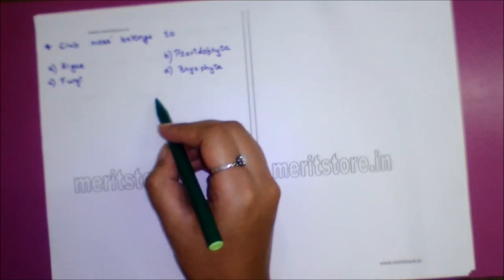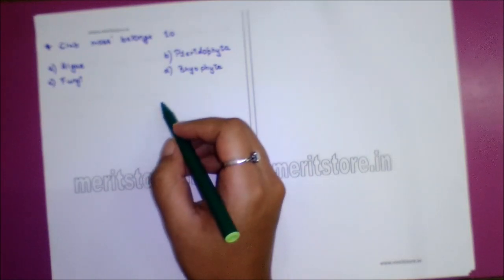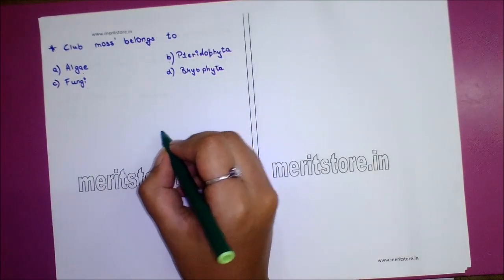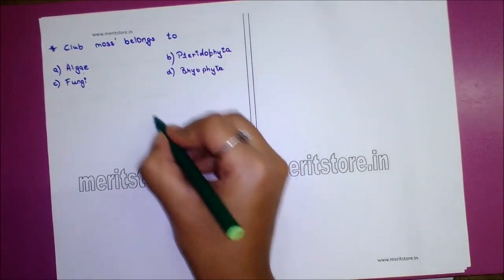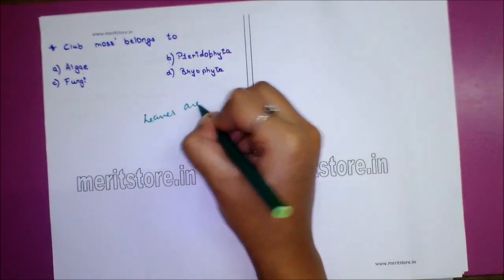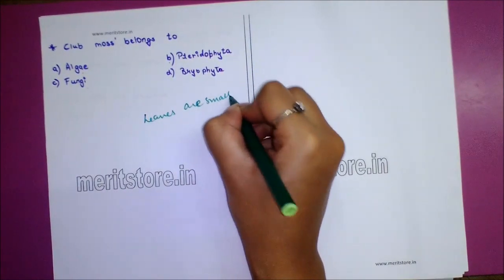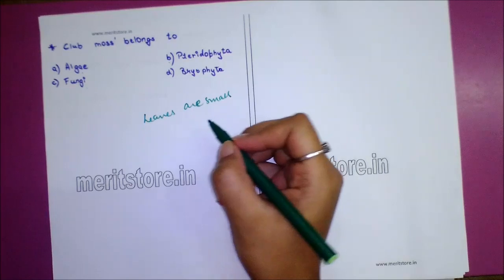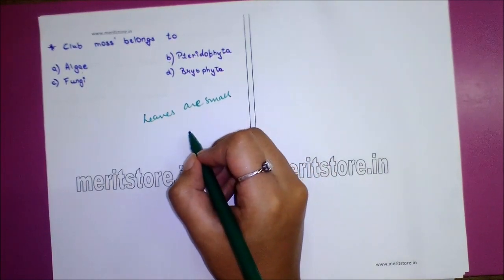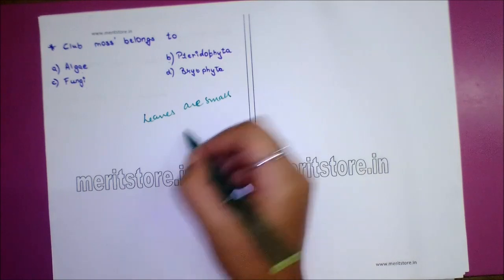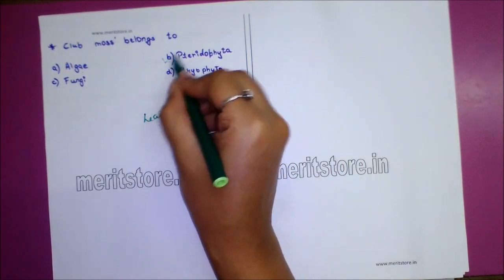The club mosses, division Lycophyta, are now divided into representatives a few centimeters in height. The leaves are small and scale-like, resembling the leaf-like structures of mosses. Club mosses of the genus Lycopodium, commonly known as ground pine, form a beautiful ground cover in some temperate coniferous and deciduous forest. So answer is option B pteridophyta.